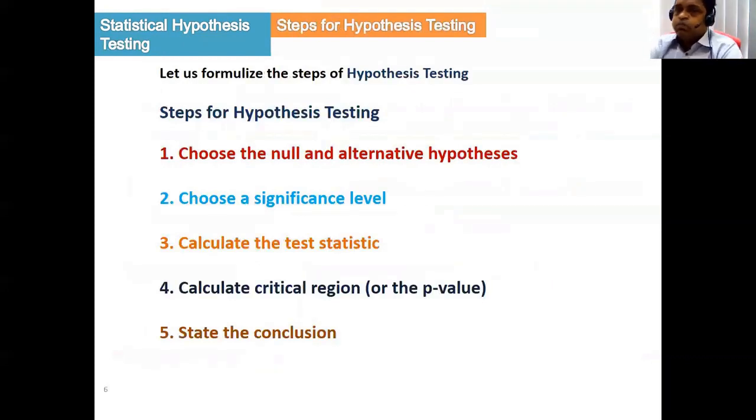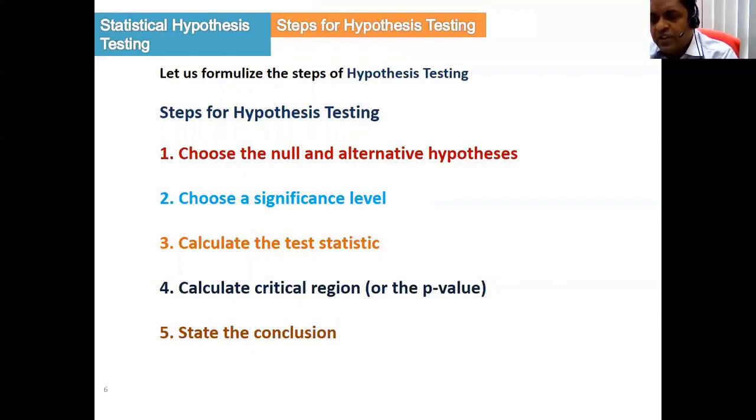In hypothesis testing, we have to follow some steps. The first and most important step is to choose the null hypothesis and the alternative hypothesis. After choosing the null and alternative hypothesis, the second step is to choose a significance level. We will discuss it later on. Then, based on our sample data, we have to calculate the test statistic.